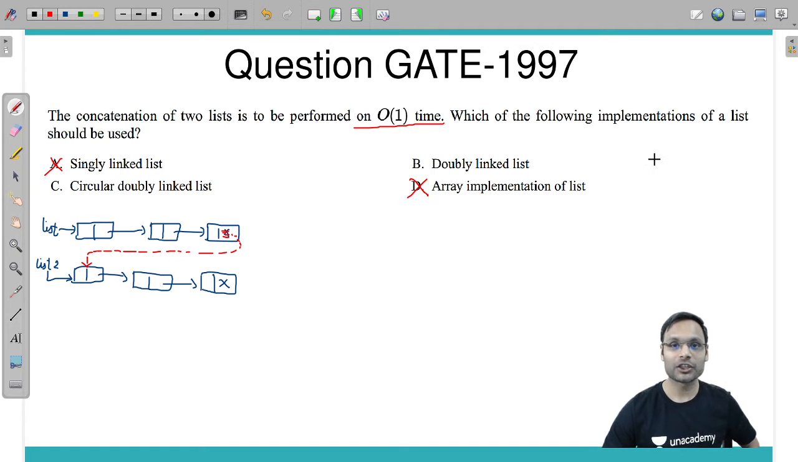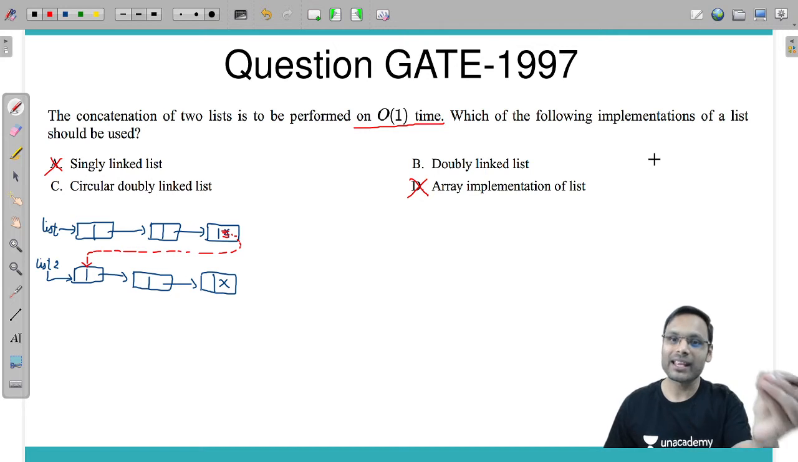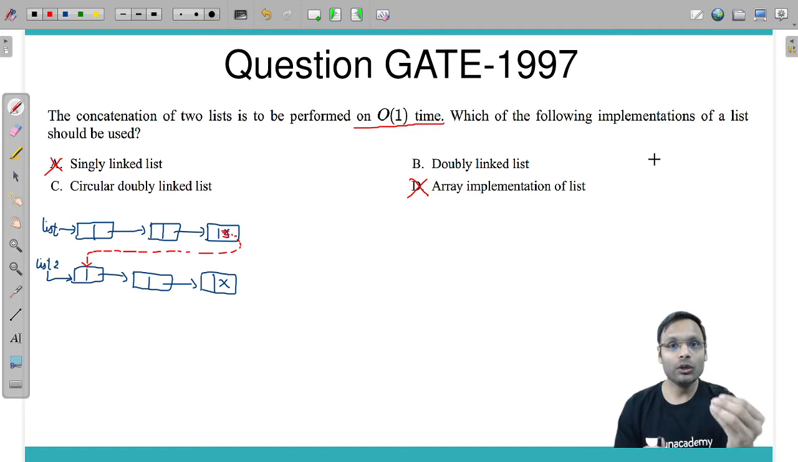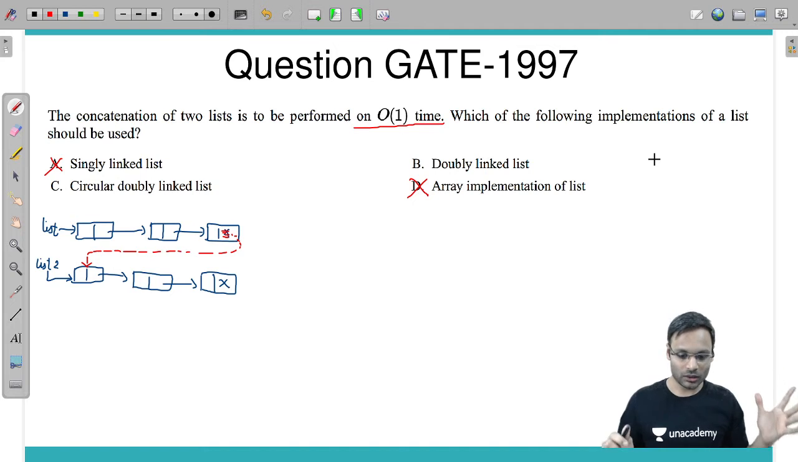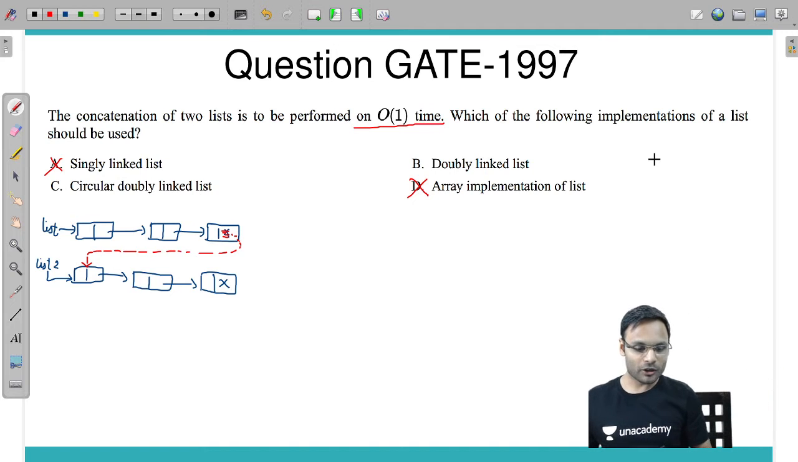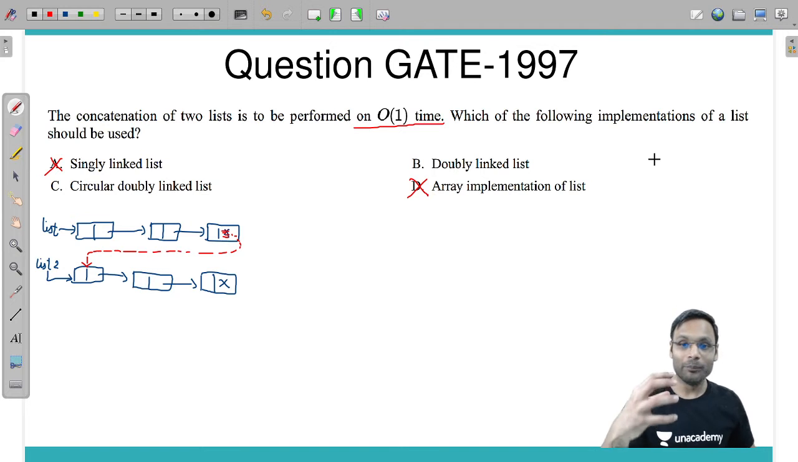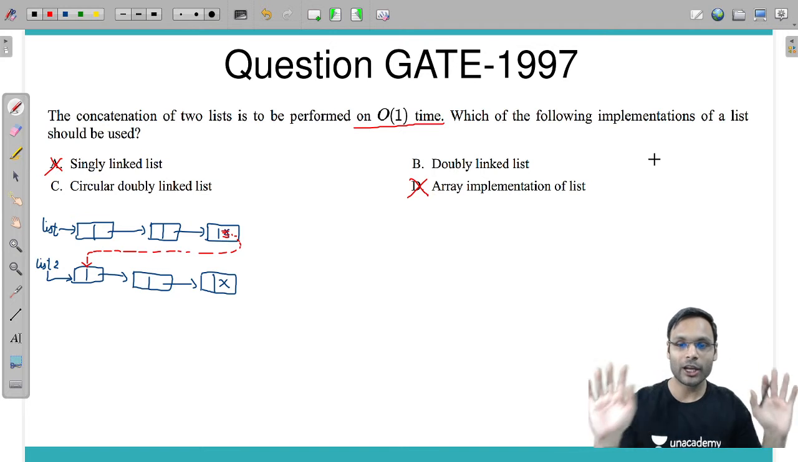Array implementation of list. Again, the same problem happens. If you have array implementation or linked representation, whatever, the only problem with us is that in constant time I cannot reach the last node. If we cannot reach the last node, it means option D is gone, option A is gone.